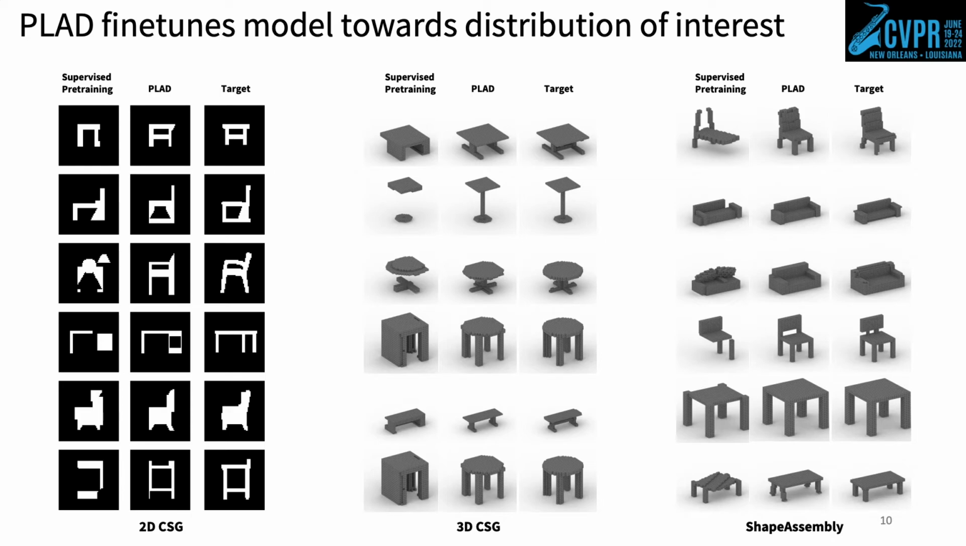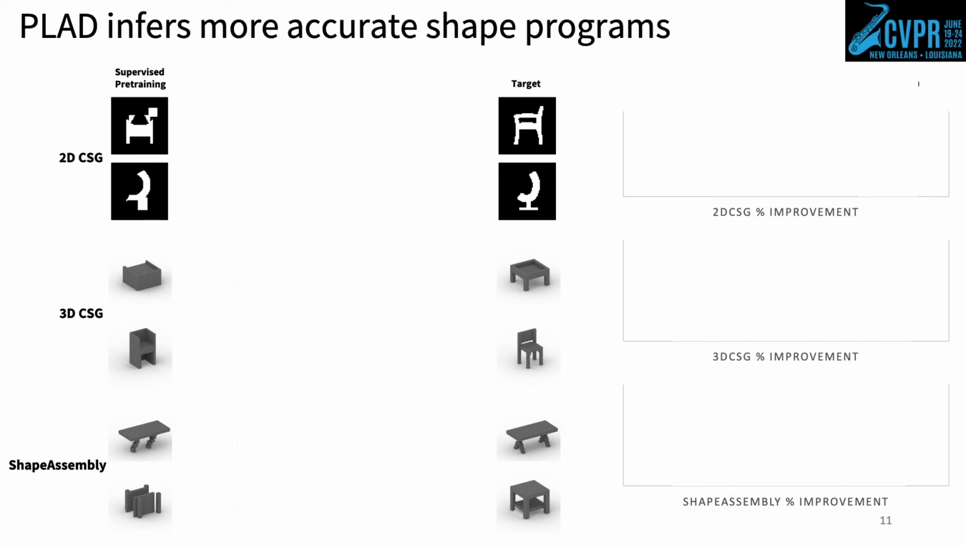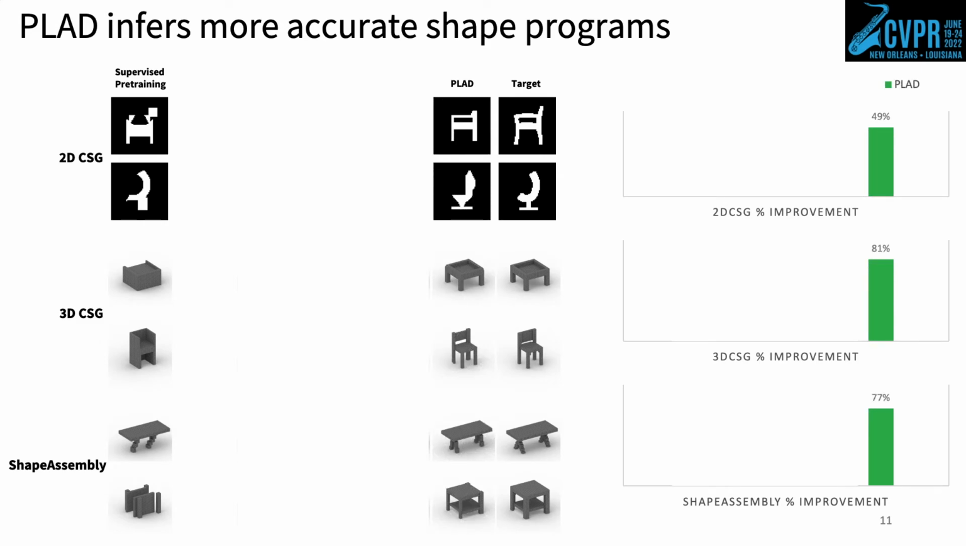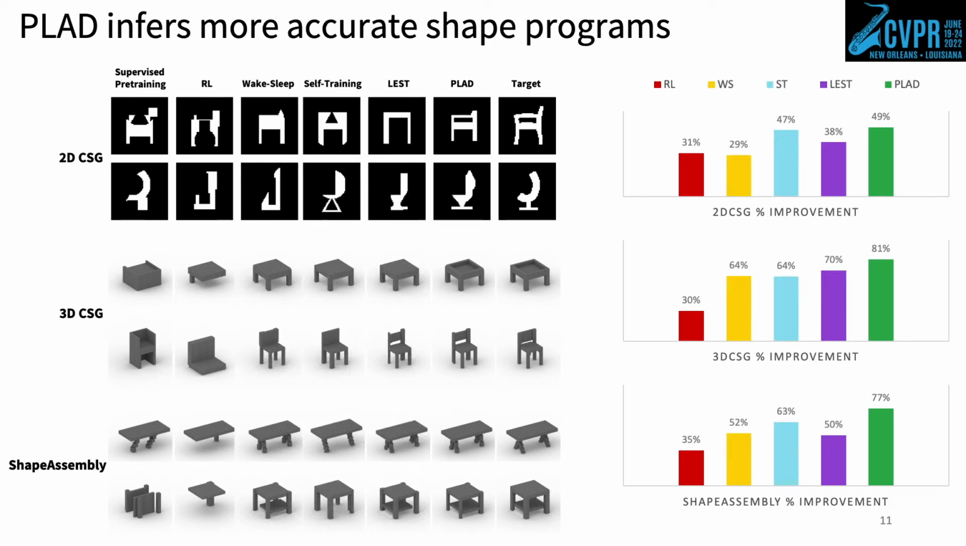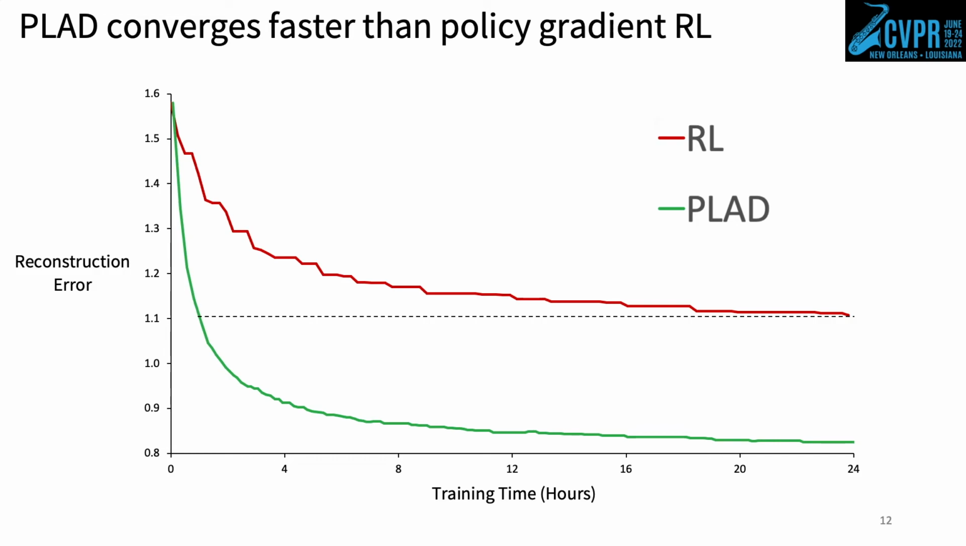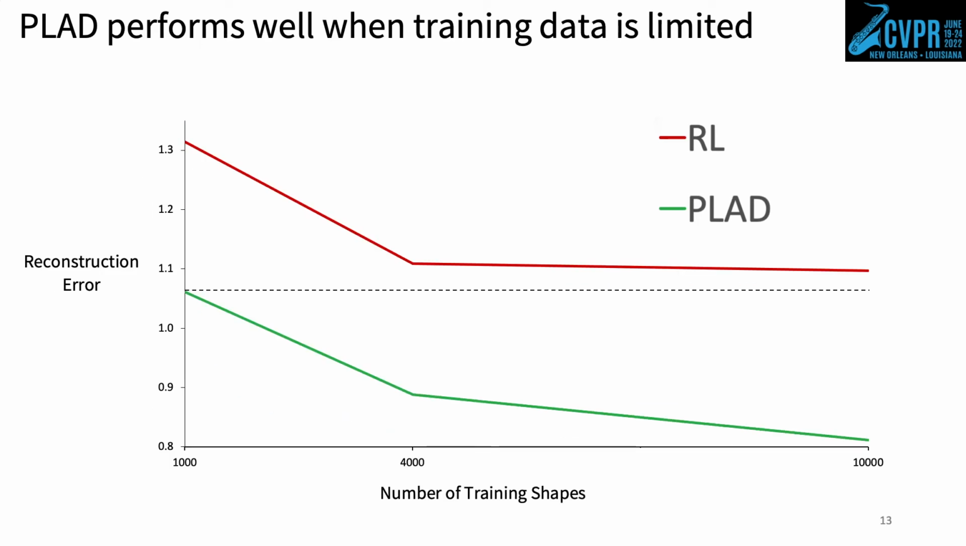We compare test set reconstructions from the combined PLAD method against other fine-tuning approaches, such as policy gradient RL and individual PLAD approaches. In all domains, the recognition model fine-tuned with the combined PLAD method achieves the best reconstruction metric improvement over the pre-trained model. On experiments for 2D CSG, we find that PLAD methods converge much faster than policy gradient RL. RL takes over 36 hours to converge, while PLAD matches its performance in less than an hour. We also observe that PLAD performs well even when training data is limited. PLAD, with 10% of training shapes, achieves better reconstruction error than RL trained on the full training set.